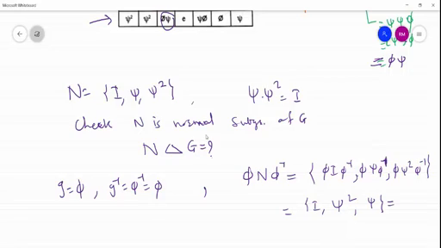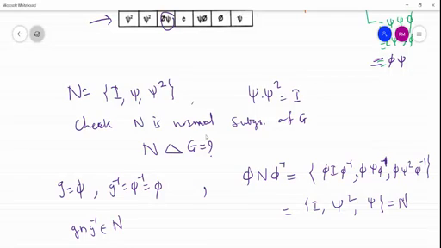So in short, that is nothing but N, means it belongs to N or is a subset of N. Each and every element belongs to N. So that's why you can say g N g inverse is contained in N. g does not always have to be phi.